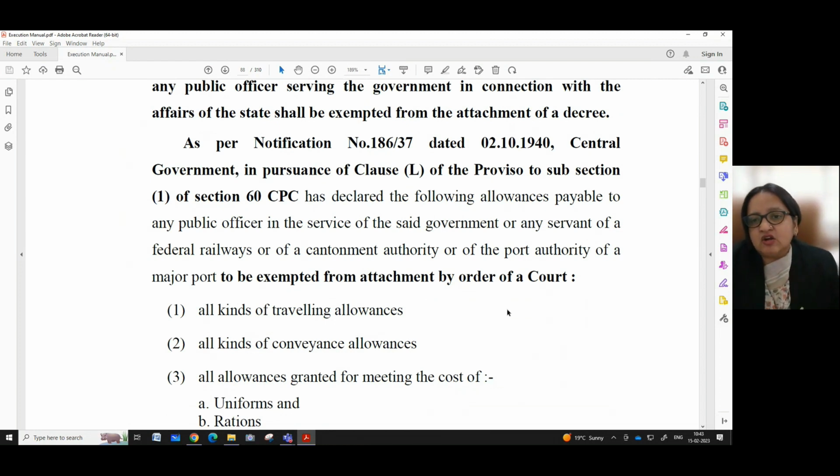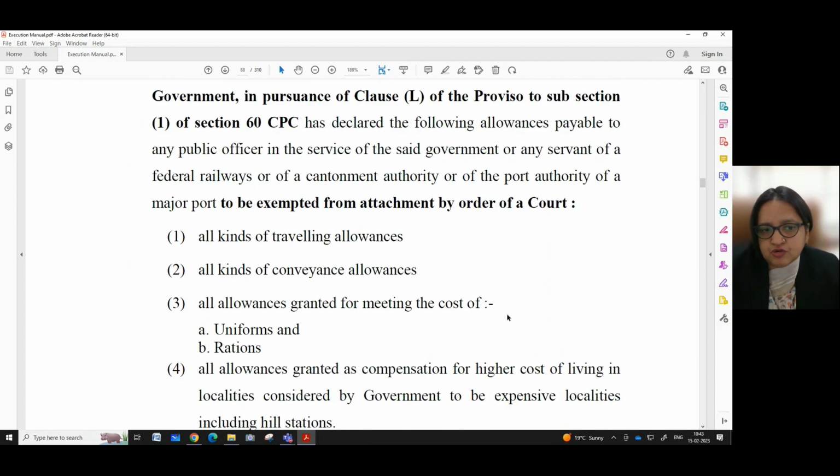As per notification number 186/37 dated 2nd of October 1940, the central government, in pursuance of clause L of the proviso to subsection 1 of section 60 CPC, has declared the following allowances payable to any public officer in the service of the said government or any servant of a federal railway or of a cantonment authority or of the port authority of a major port to be exempted from attachment by order of a court.